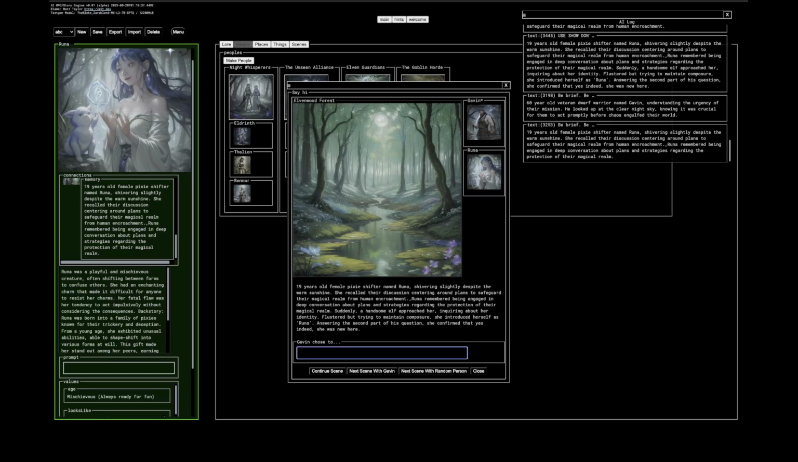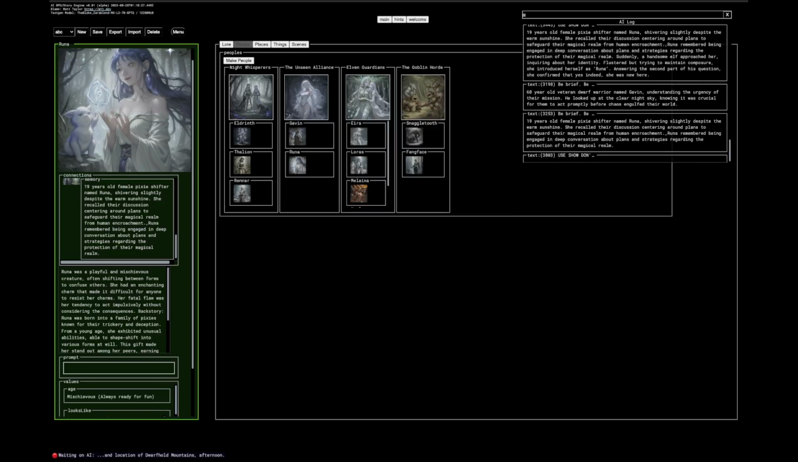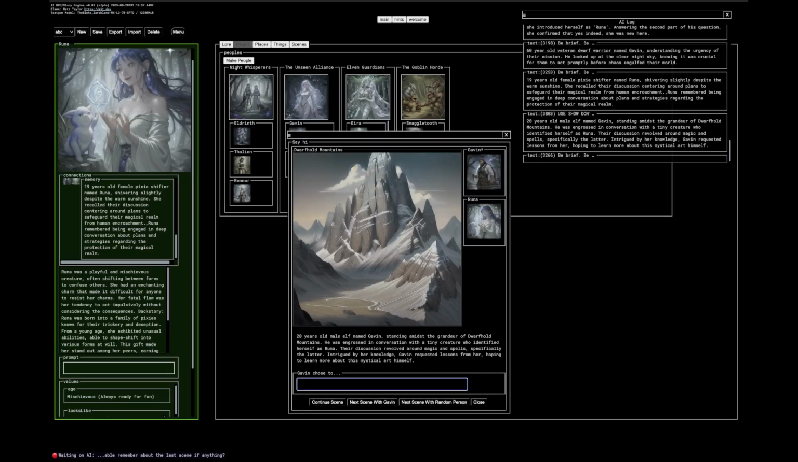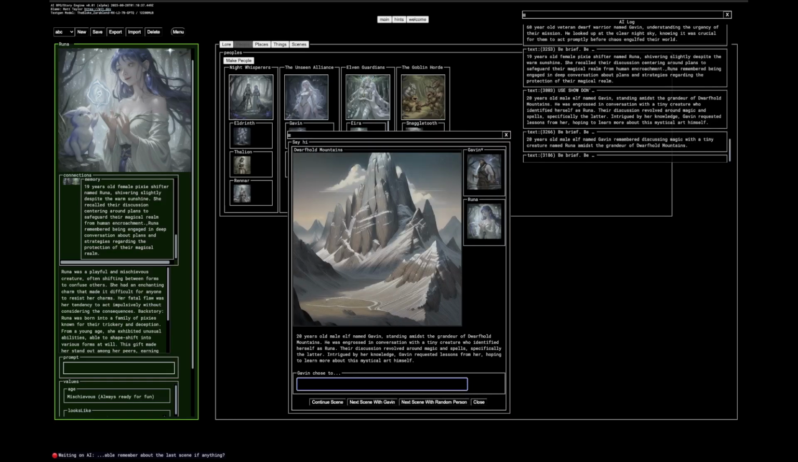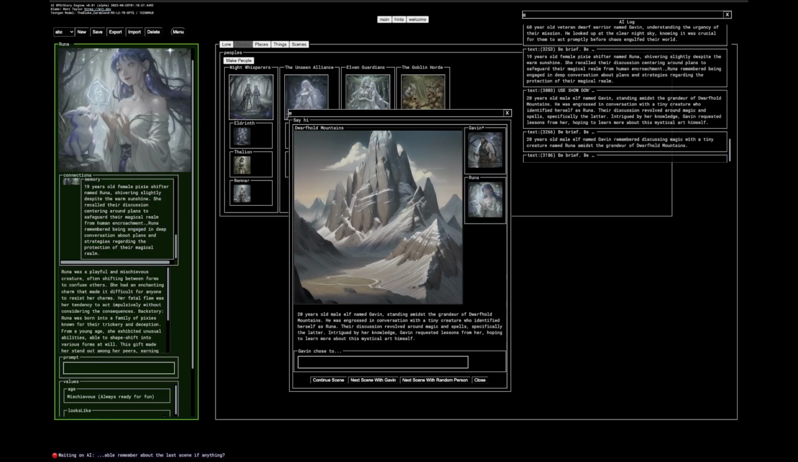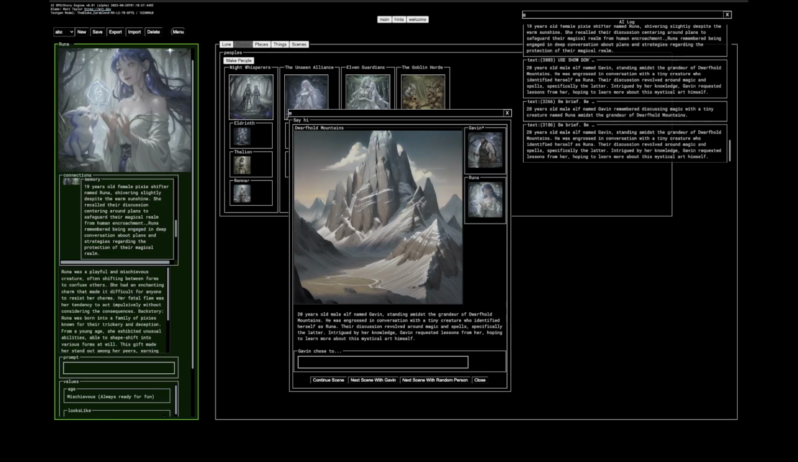What's something interesting we can do with Runa? Ask her to teach me how to cast a spell. Sure, why not? Nothing can go wrong with that. Oh, this is a bug. Yeah, okay, well, I'll note that.